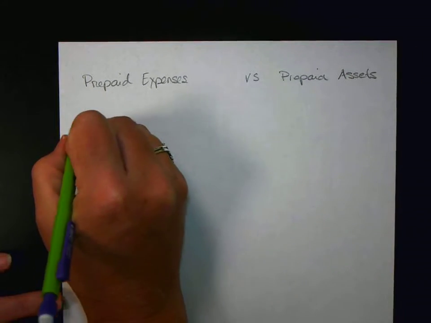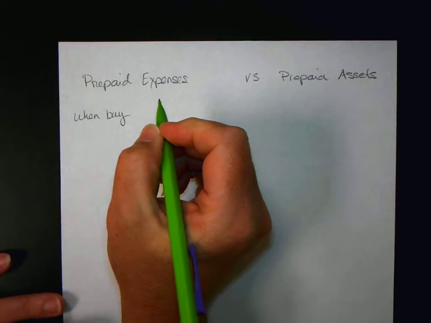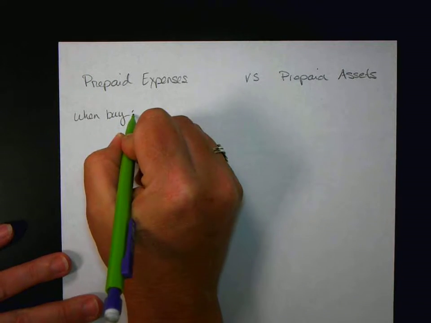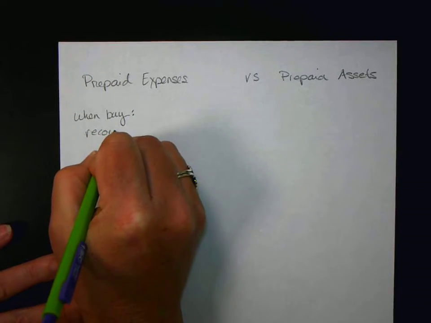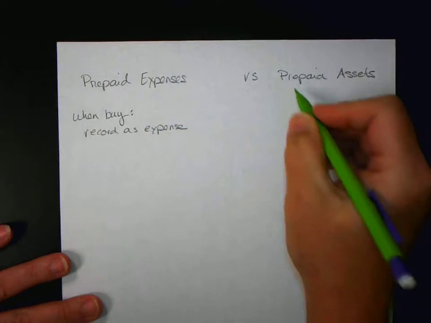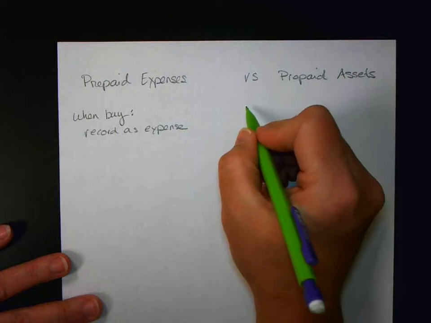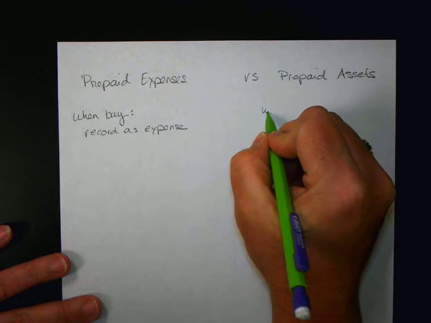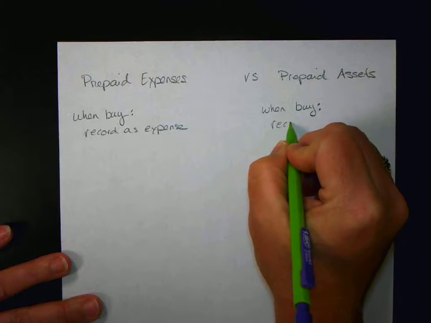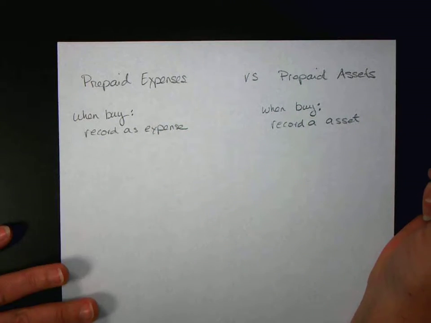All right, so here, when we buy something like insurance, supplies, it gets recorded as an expense. Okay, versus when we are using a prepaid asset method, when we buy, we record it as an asset in an asset account.